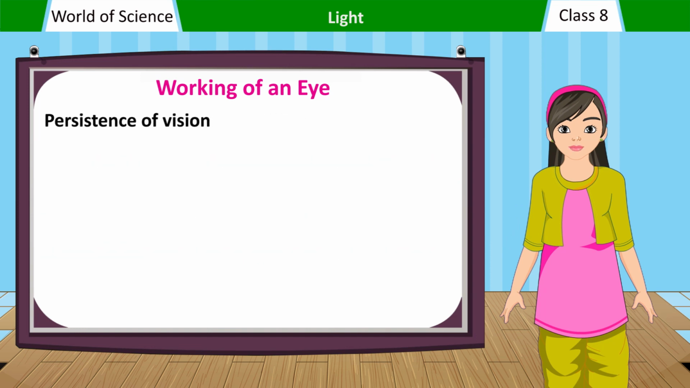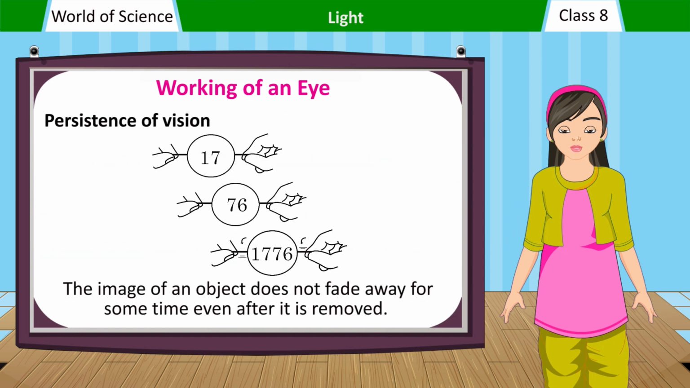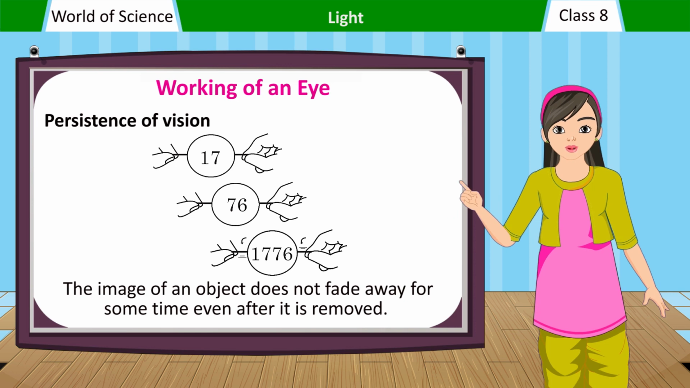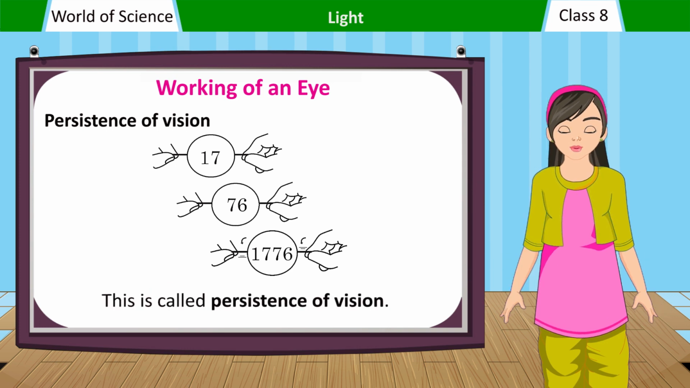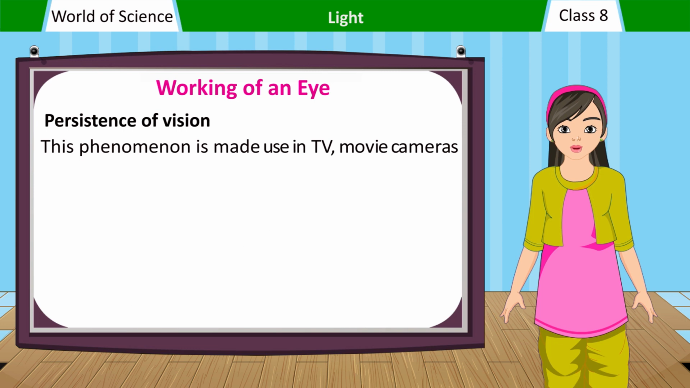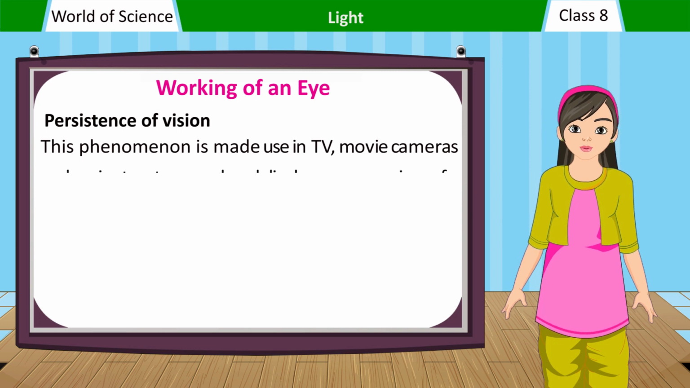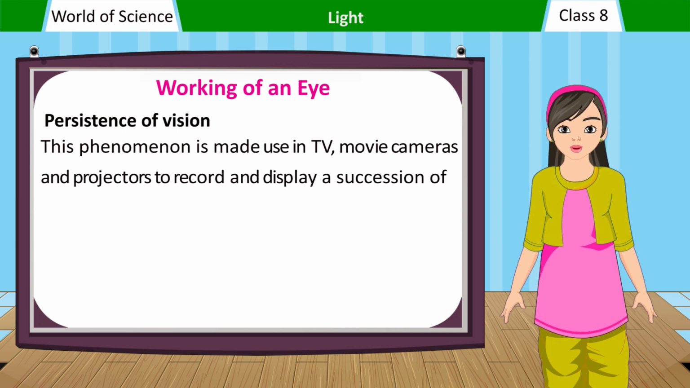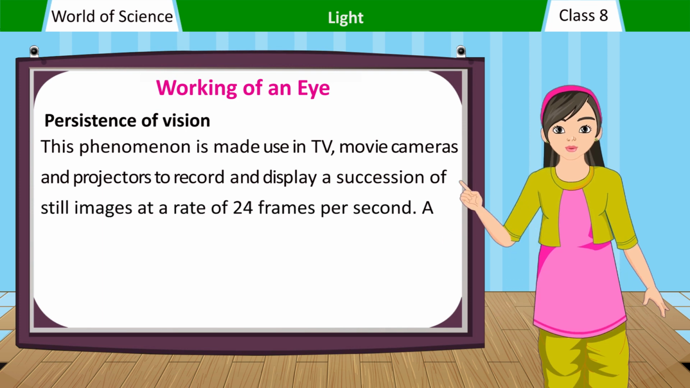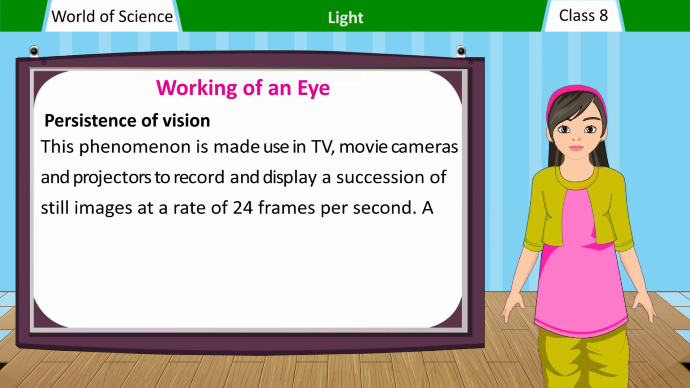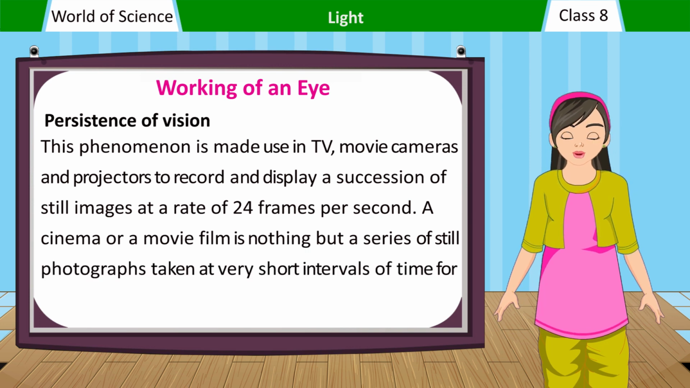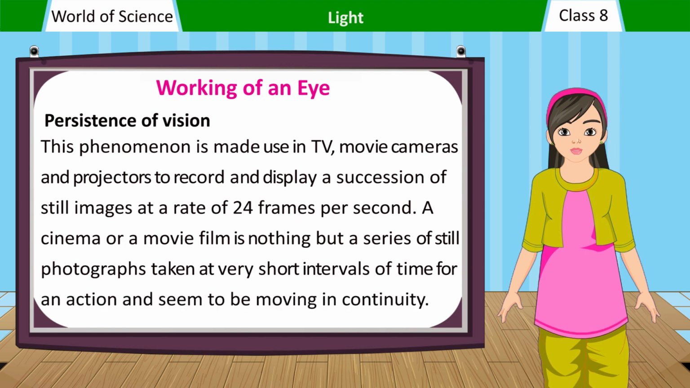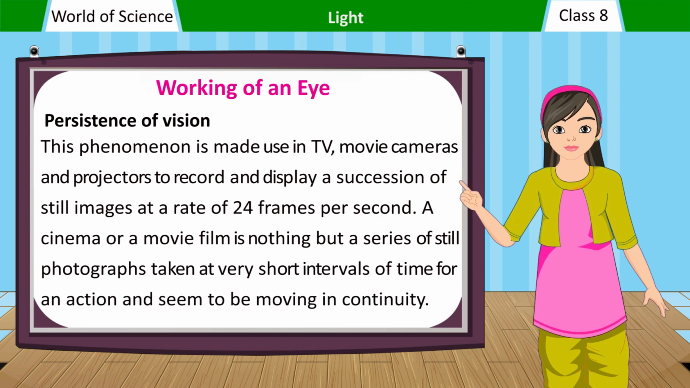Persistence of vision. The image of an object does not fade away for some time even after it is removed. It persists on the retina for 1/16th of a second. This is called persistence of vision. This phenomenon is made use of in TV, movie cameras and projectors to record and display a succession of still images at a rate of 24 frames per second. A cinema or a movie film is nothing but a series of still photographs taken at very short intervals of time for an action and seem to be moving in continuity.